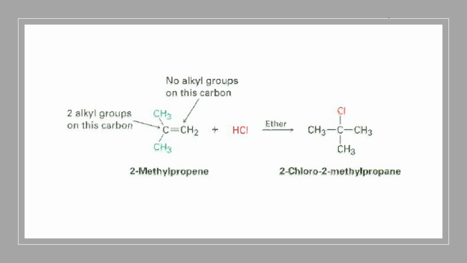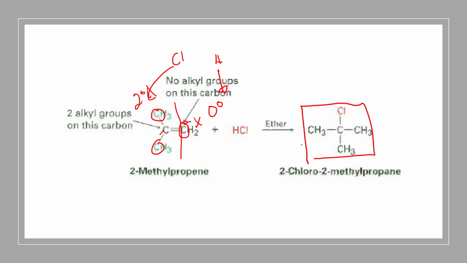Okay, so take for example this one. So this is your reaction, 2-methylpropene plus hydrochloric acid. So tingnan nyo, hatiin nyo yung ating double bond. Tingnan nyo yung dalawang carbon. Okay, ilan ang carbon na nakakabit dito sa kaliwa? Mayroon ka isa, dalawa. So it is secondary. Dito naman, ilang carbon na nakadikit dito? Wala. So it is 0. So saan pupuntang hydrogen? Hydrogen will go to the lesser substituted carbon, while your chloride will go to the more substituted carbon. That is why you will have a product like this.